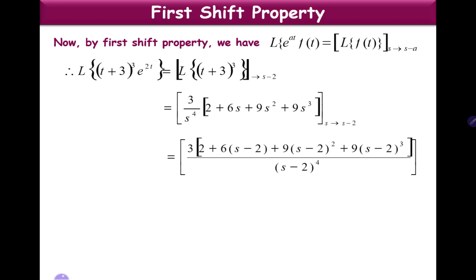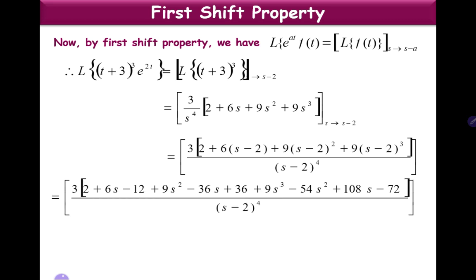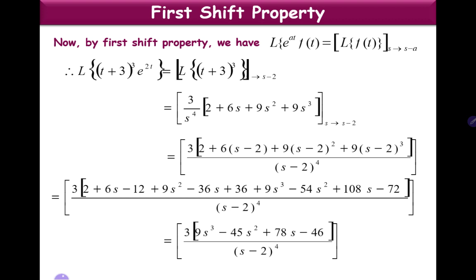Now just expand the terms and you can simplify it. You get a large expression: 3 into (9s cube minus 45s square plus 78s minus 46) by (s minus 2) whole power 4.